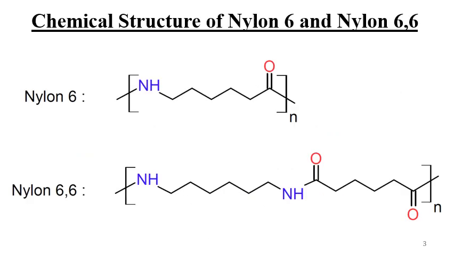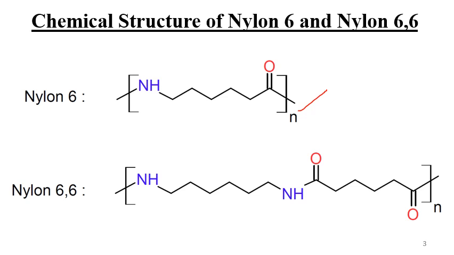If you see the chemical structure of nylon 6, as we have already discussed, nylon 6 is polycaprolic acid. When it is not polymerized, it is called caprolic acid, and once it is polymerized, it is called polycaprolic acid or nylon 6. Next is nylon 6,6.